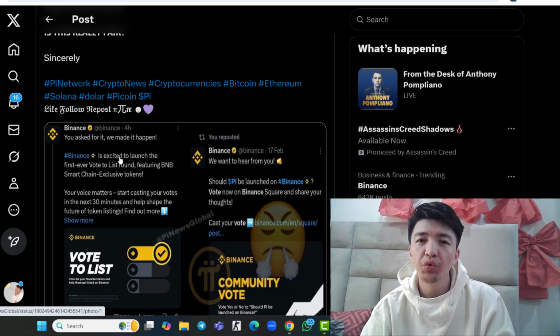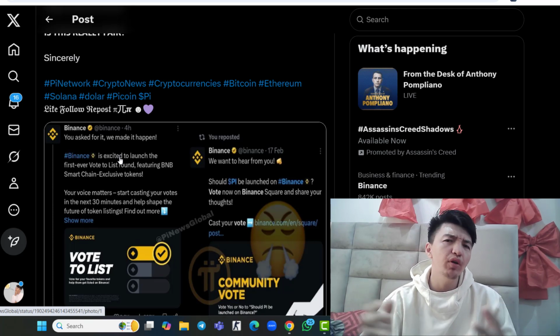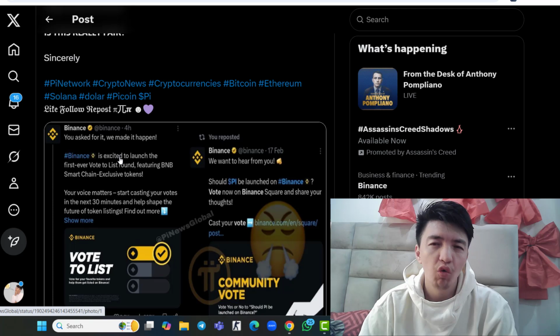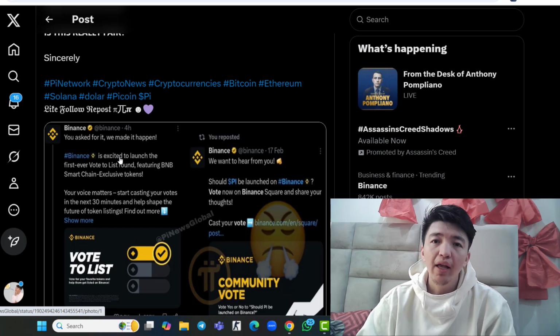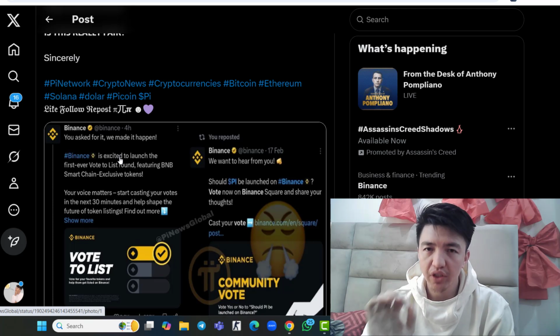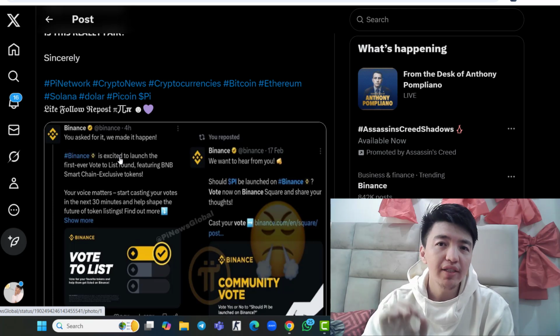Binance, do research before the listing. I know most of you will now say in the comment section, why did they list Trump coin? Why did they list meme coin? Binance only sees the liquidity. Binance only sees the volume.